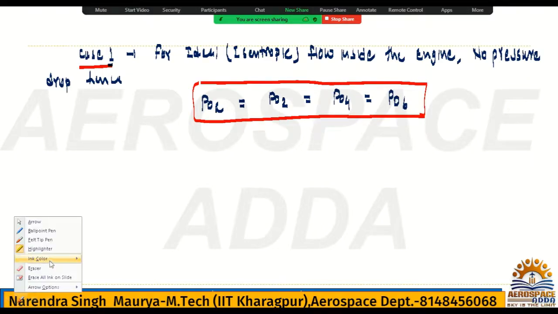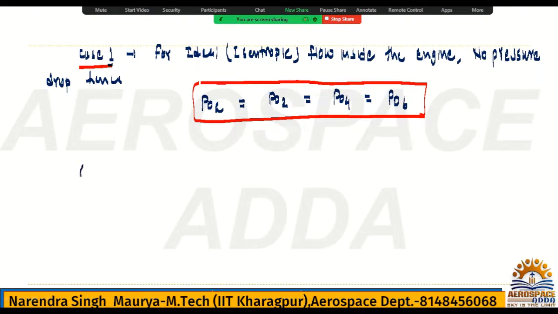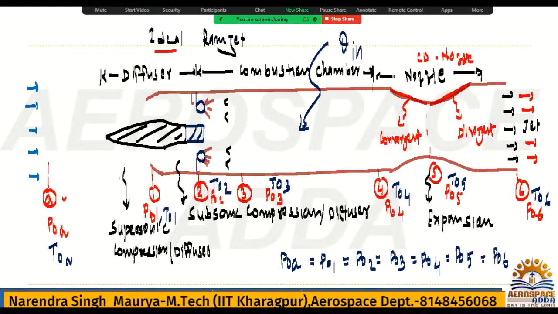Now we'll go for the second, and this time we'll write temperature. Case 2. What is case 2? Since neither work nor heat addition nor rejection takes place in the intake, as I told you many times, in intake and nozzle we are not doing any work, we are not adding any heat. The same thing here also. In the diffuser we do not have any work, we are not adding any heat.